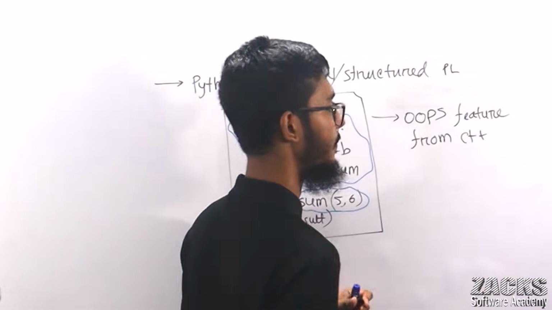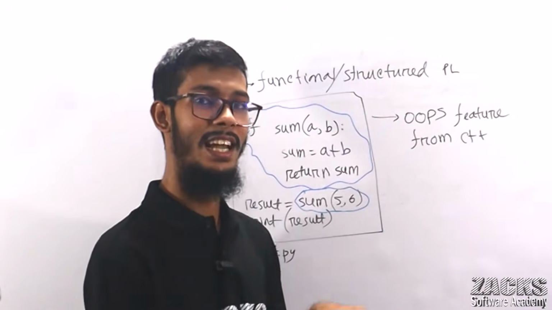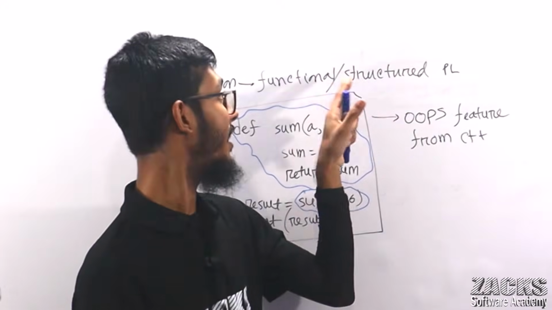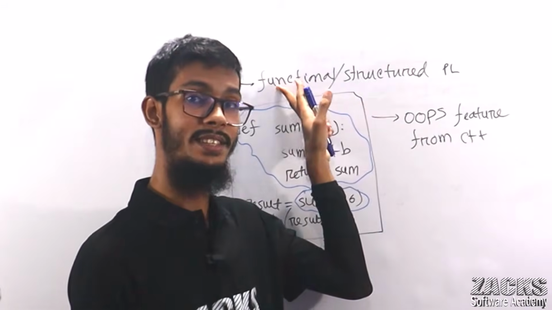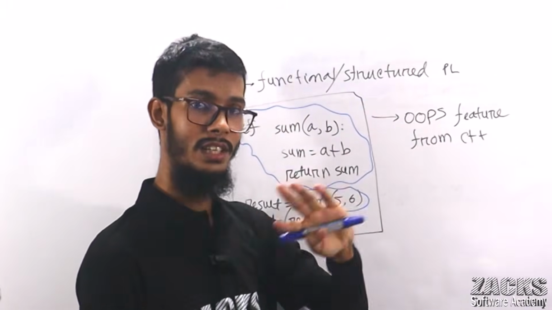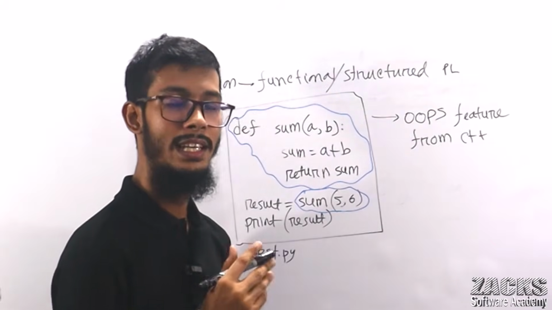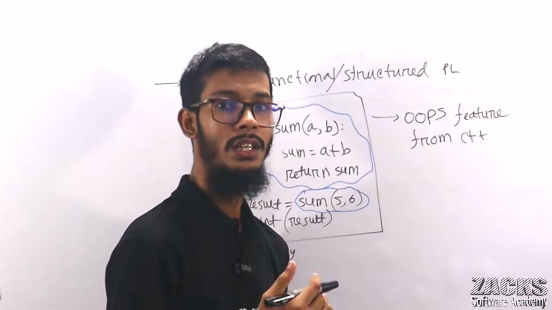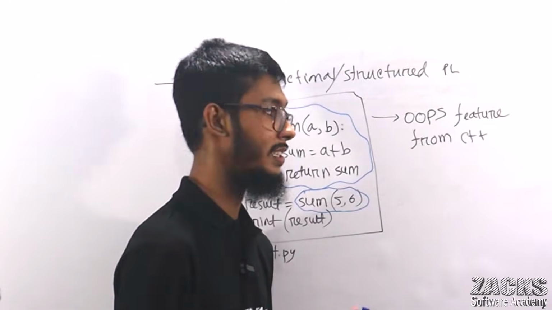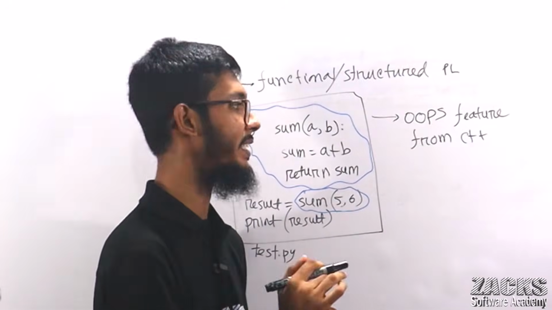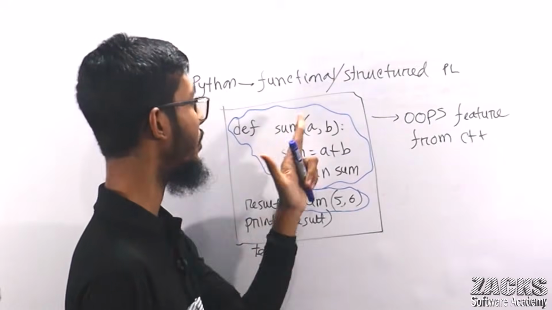From C++, not Java, because at this moment, in 1989 or 1991, there was no Java concept, right? So he took this feature from C++. It means there is a class concept. We can create objects from this class, from this template. No problem, I'll show you practically. Leave this one. So I hope you got this point.